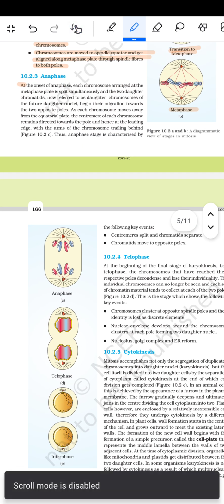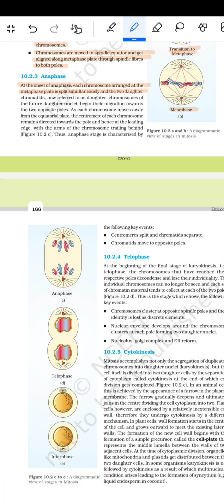So at the onset of the anaphase, each chromosome arranged at the metaphase plate is split simultaneously, and the two daughter chromatids, now referred to as the daughter chromosomes of the future daughter cell nuclei, begin their migration towards the two opposite poles. As each chromosome moves away from the equatorial plate, the centromere of each chromosome remains directed towards the pole and hence at the leading edge, with the arms of the chromosome trailing behind.